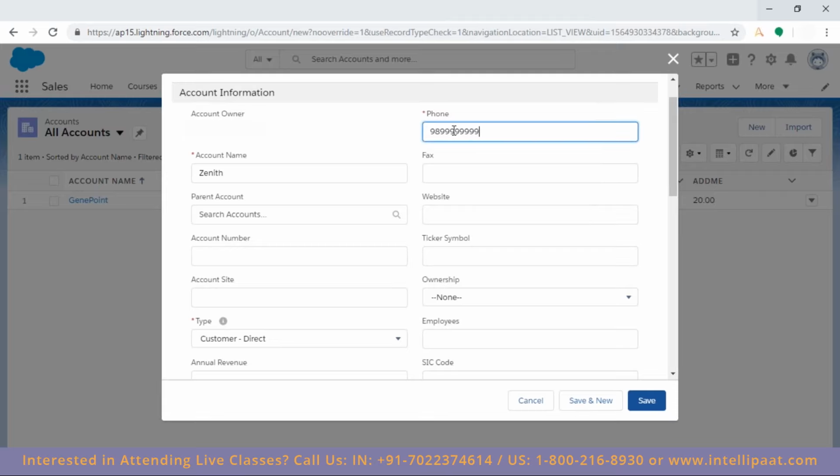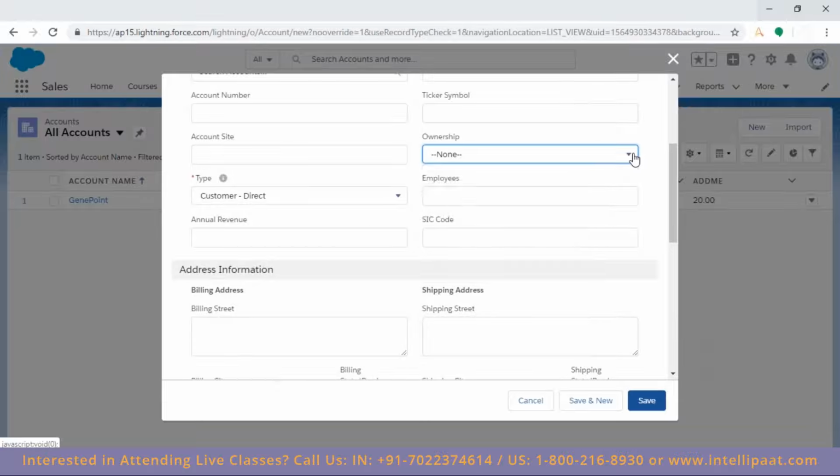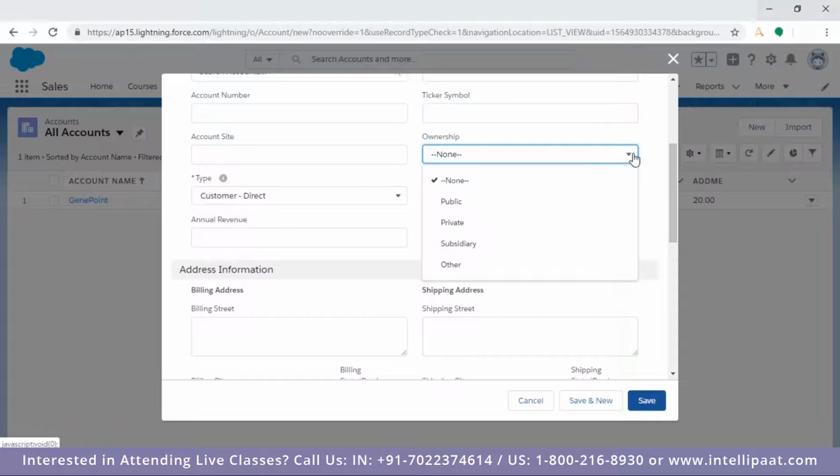Here, let me write down something. Tax and blah, blah, blah things. Choose here, ownership and this one. And these all things are customizable. So currently we are getting these, but for your organization, if you don't want them, you can ignore them or remove them or you can add additional fields based on your requirement.